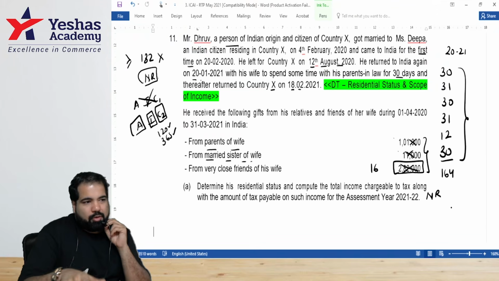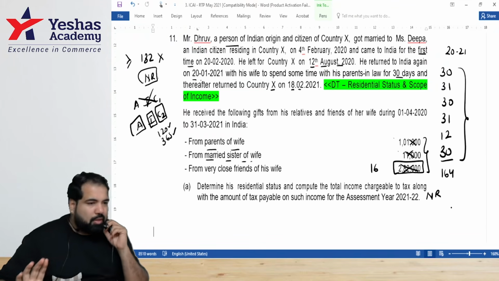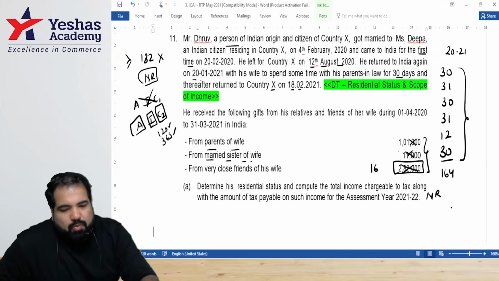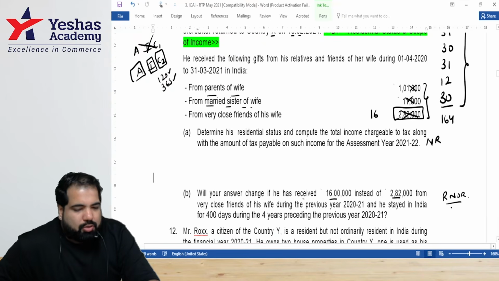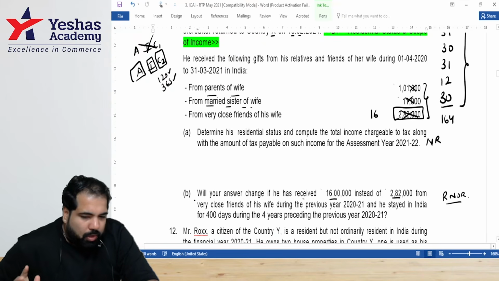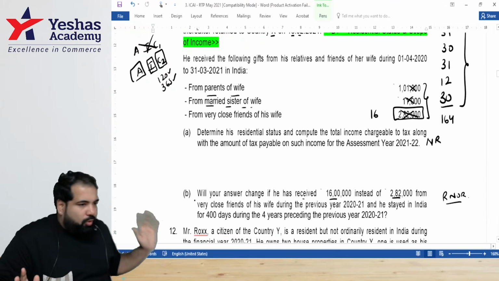Are we okay? And his taxable income: the first one, gift from relative, not taxable. Second one also gift from relative. Third one, gifts from friends more than 50,000, so hence taxable. And now B, how will you change your answer, guys? Is it a deemed resident concept? So you will straight give the facts and then go to AIC2.